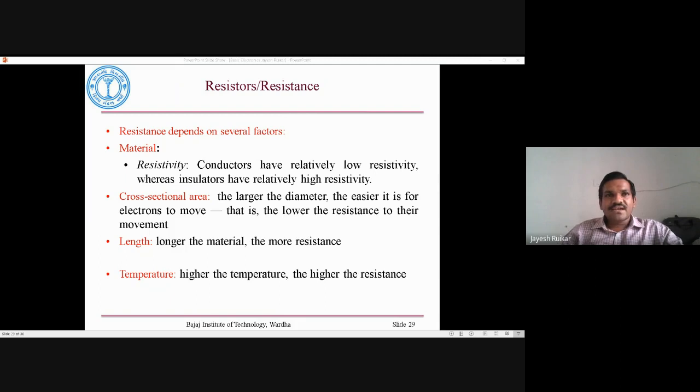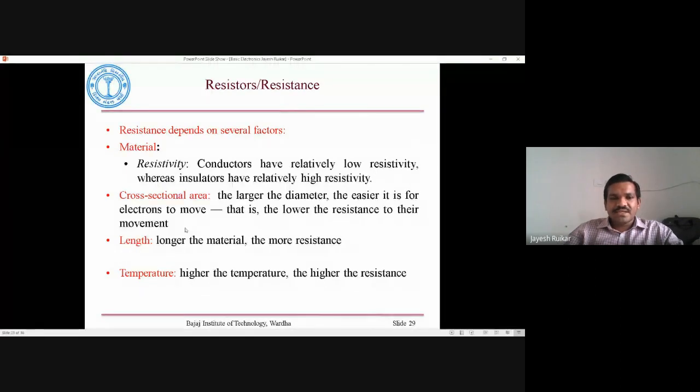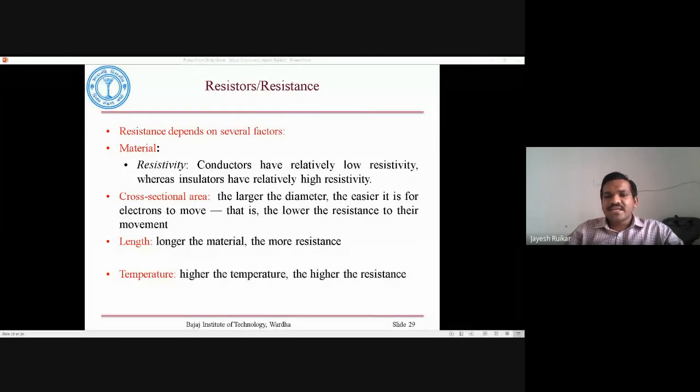The next important factor is temperature. For most materials, the higher the temperature, the higher the resistance. Higher temperature means the particles inside the material have more energy.